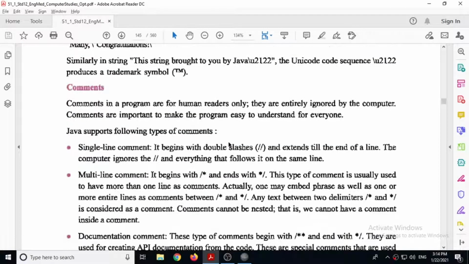Now next is comments. See, comments in a program are for human readers only. Comments work only in source code. It is not available in object code. So when you are opening your program to read it, you can put some comments there while creating, so that you can come to know for what purpose you have created the program. So they are entirely ignored by the computer. Comments are important to make the program easy to understand for everyone.